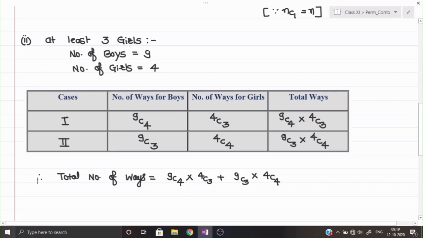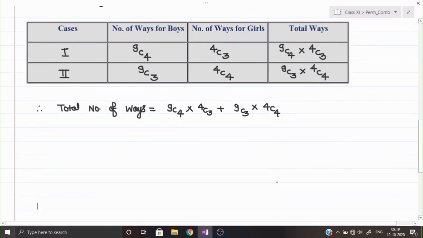Okay, let us simplify now. I will simplify in the same manner. Already the first part we have simplified, that answer we got as 504, but maybe the second part can come independently in the examination. That's why I am solving it in a proper manner. So 9 into 8 into 7 into 6 upon 4 into 3 into 2 into 1 into 4C3, as you know, I can write down as 4C1 also, 4 minus 3, plus 9C3.